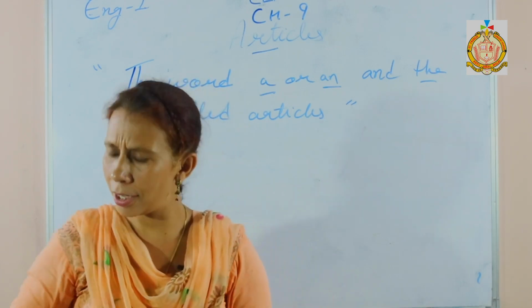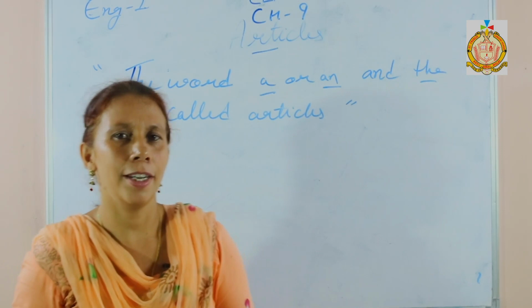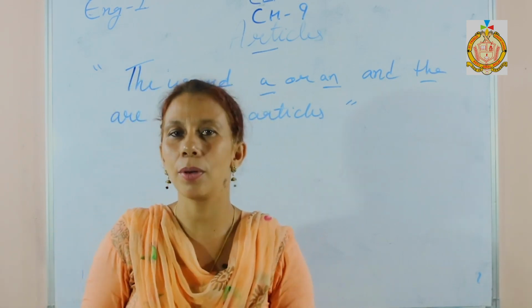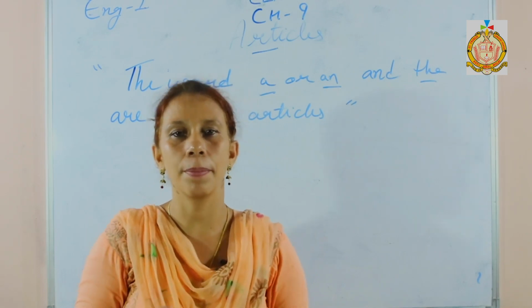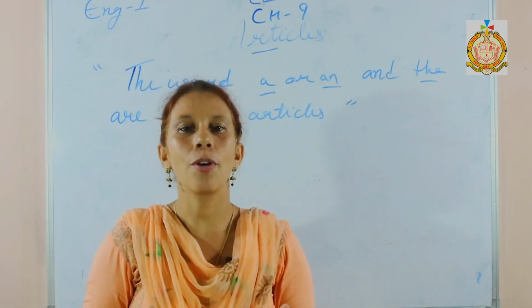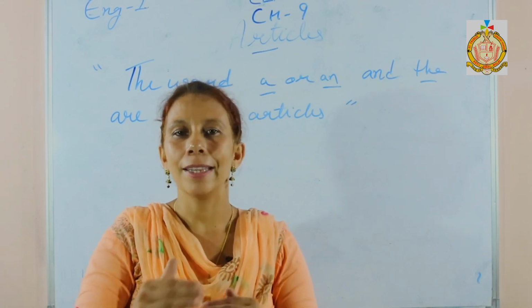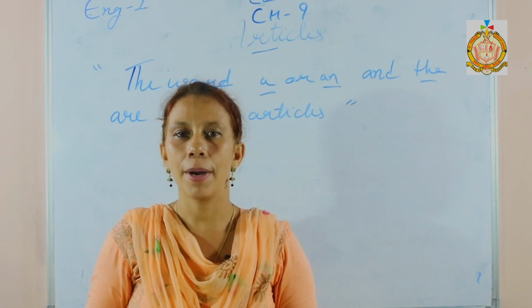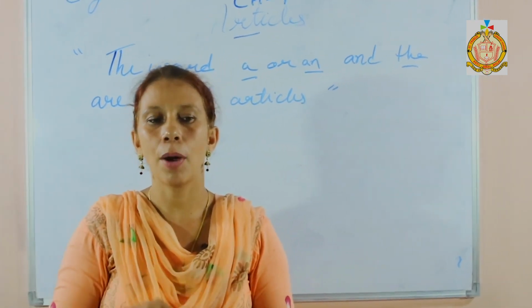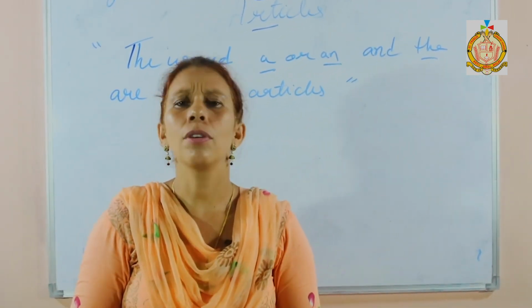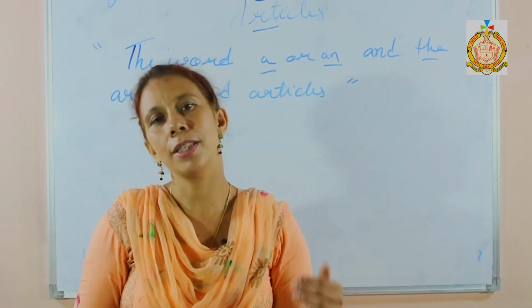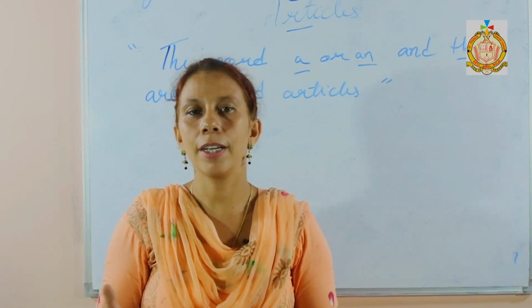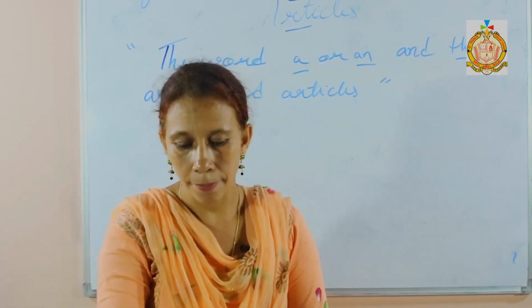So what is indefinite and definite? Definite means when we talk about some definite thing, some particular place, some particular person, some particular thing. When we talk about something particular, then the article the is used. But when we talk about something which is not so particular, we use a and an. They have further different uses, like this.